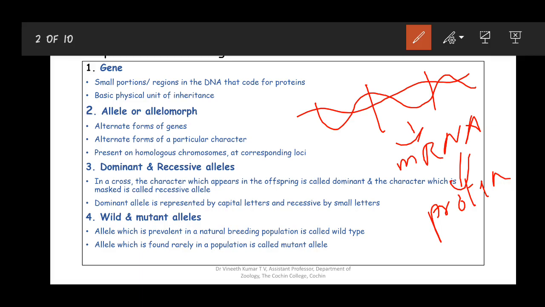So the entire DNA may not be a gene. There are sections or regions in a long stretch of DNA or a chromosome which have the capacity to code for proteins. The particular portions which have the capacity to code for proteins, that means to produce an mRNA, are called a gene, and it is considered to be the basic unit of inheritance.